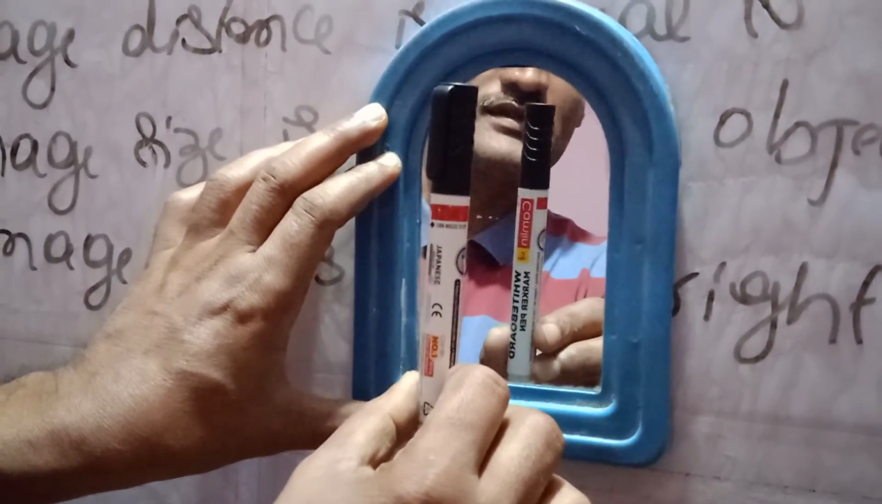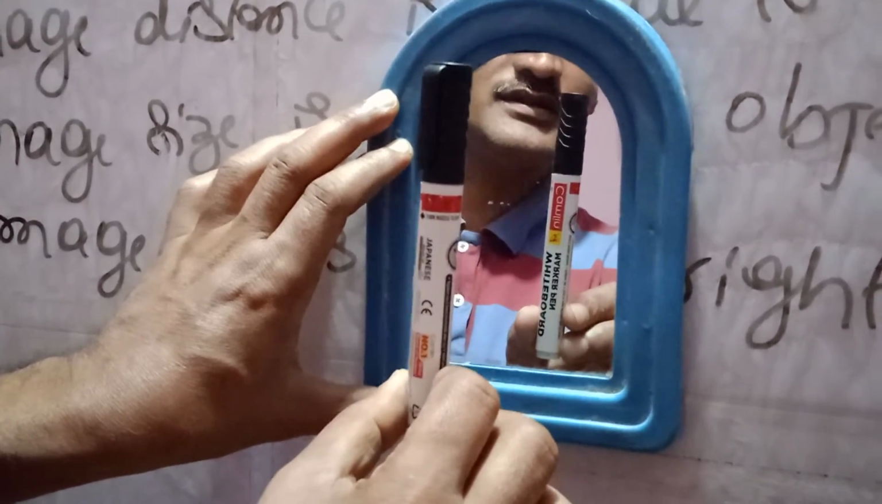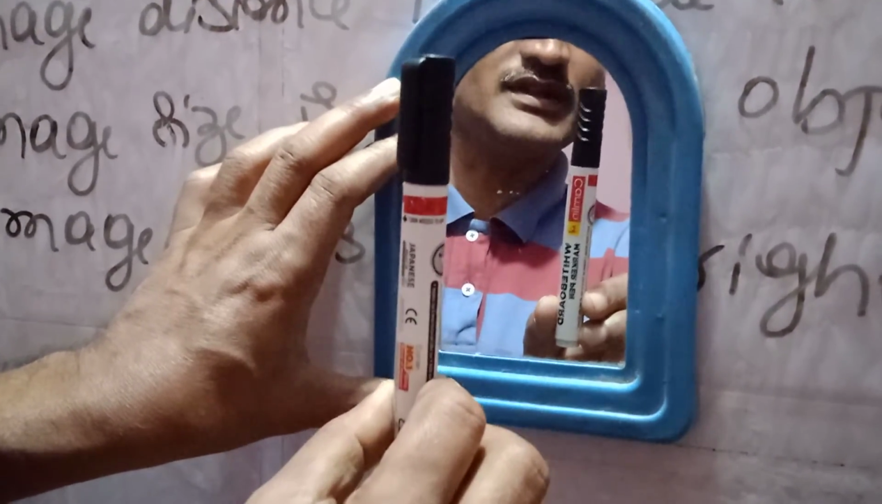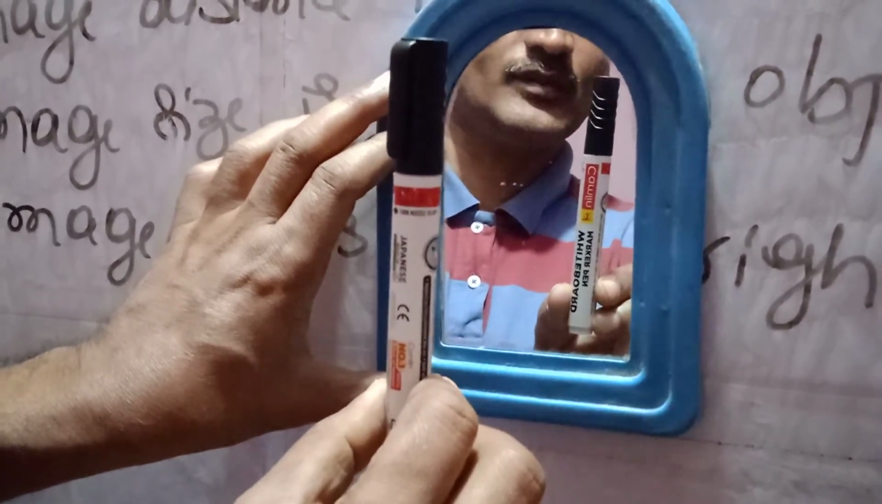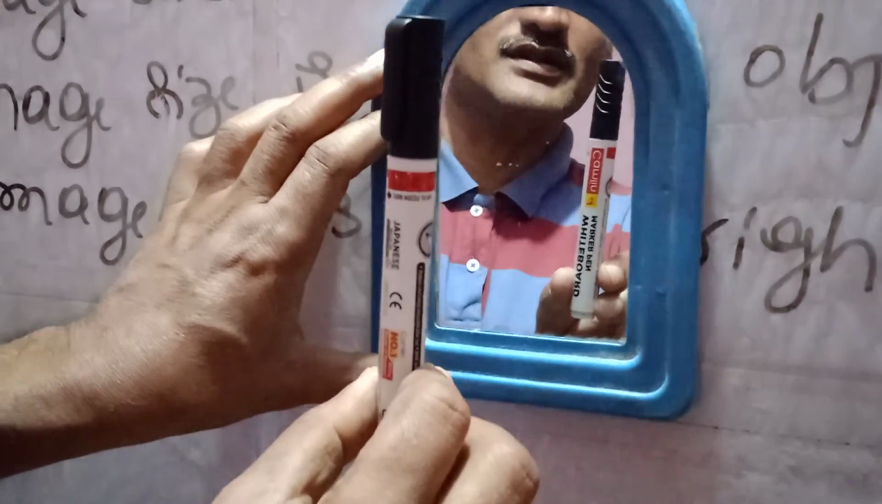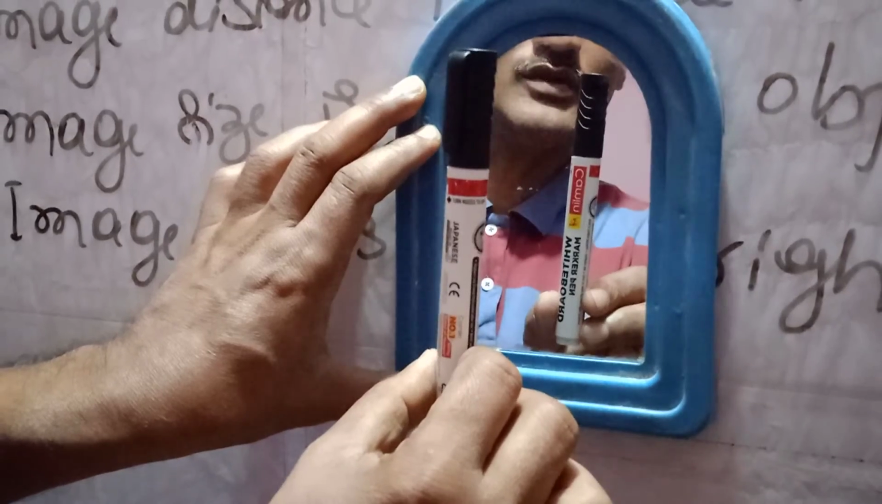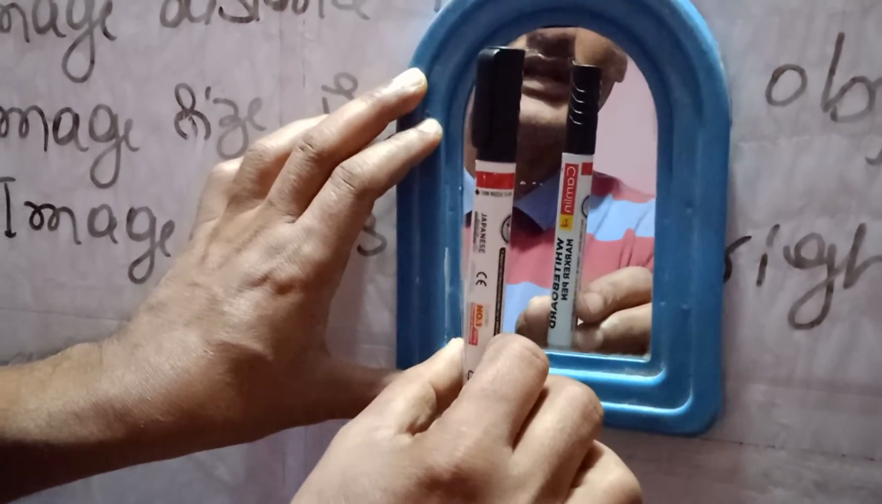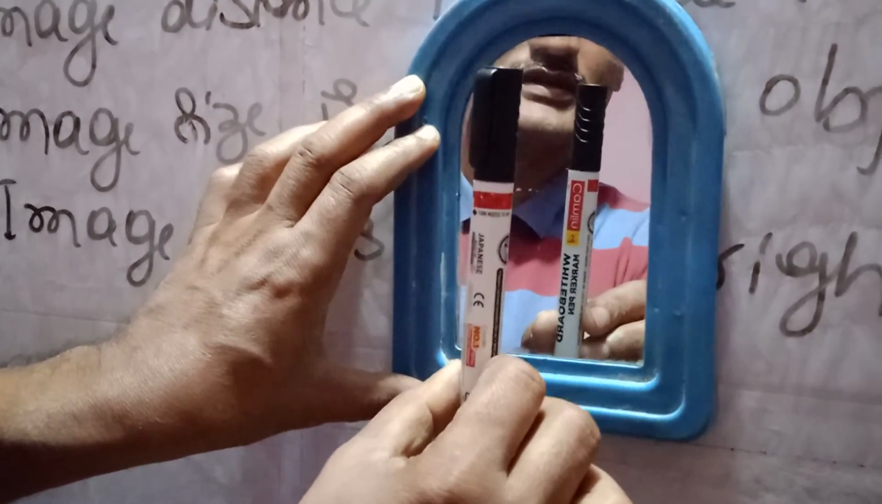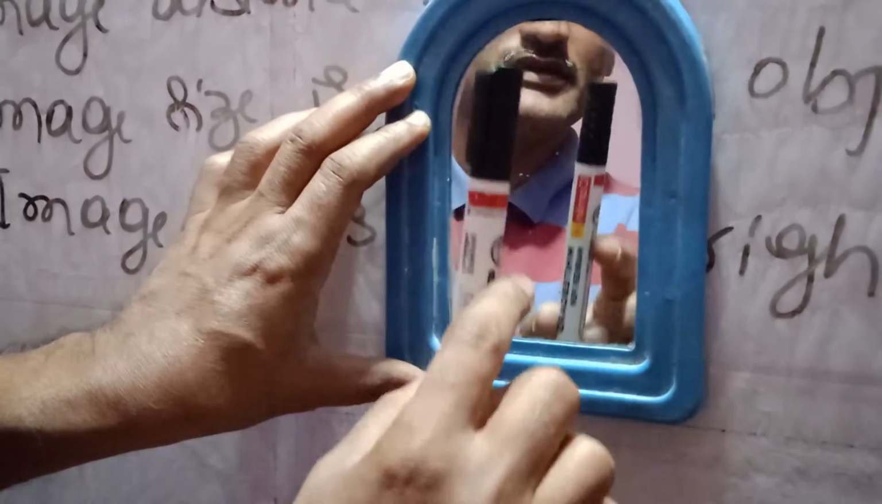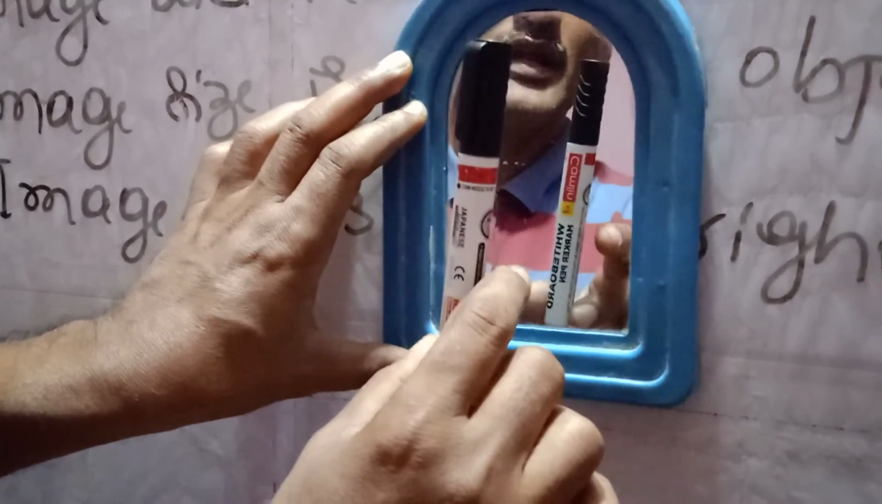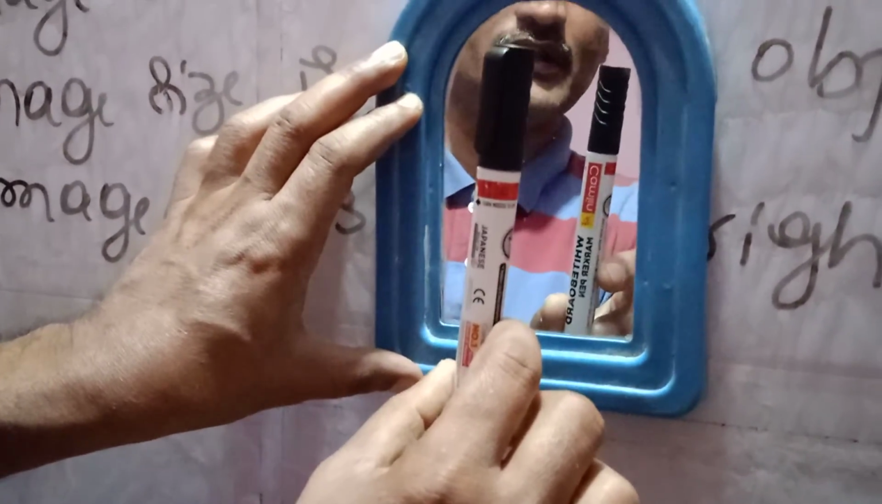If you increase the object distance, the image distance also increases, which is nothing but image distance equal to object distance. If you bring the object near, the image will also come near. And image size is equal to object size, and the image follows left-right reversal.